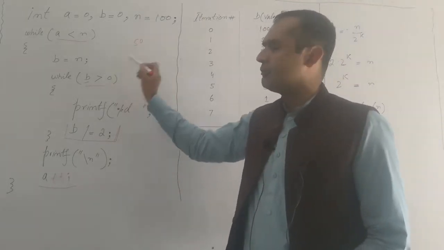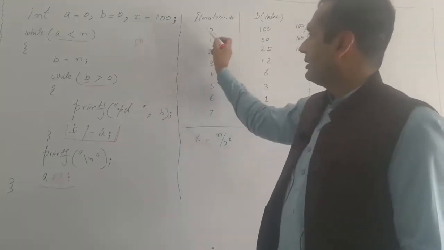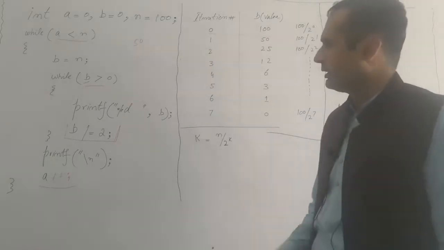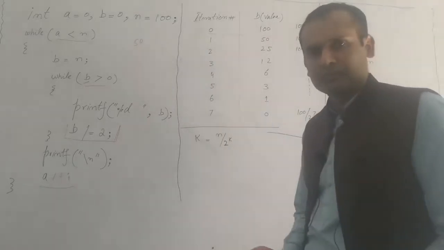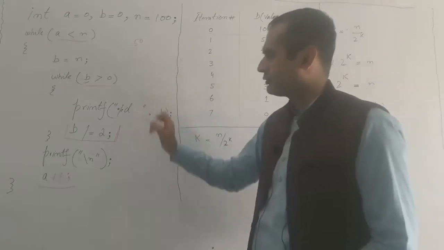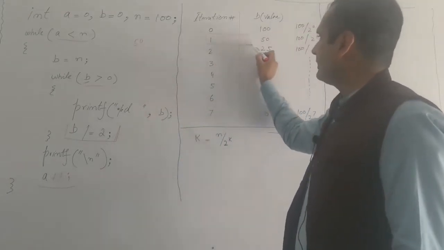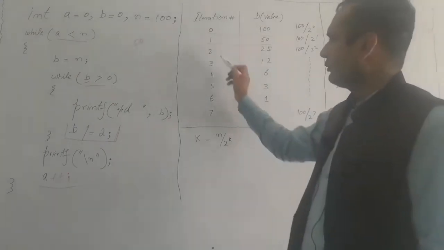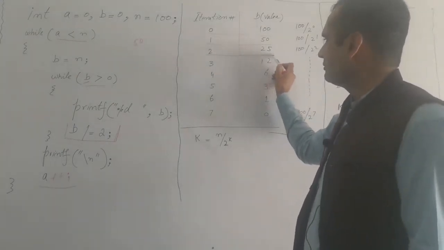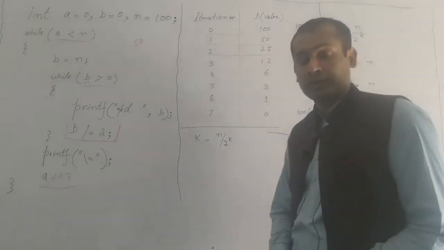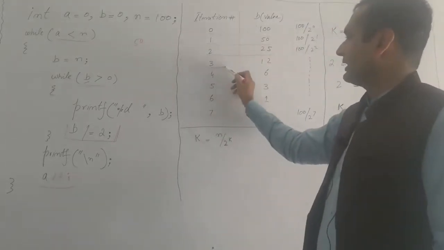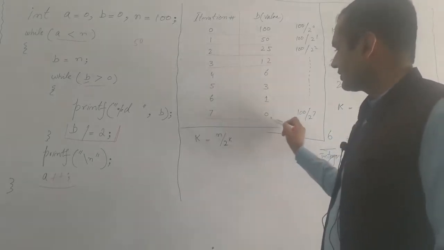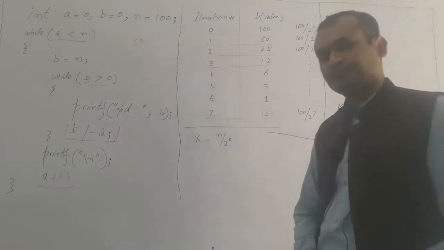So before entering the loop, the value of b was 100, but after the completion of the first iteration, the value of b becomes half of 100, that is 50. On iteration number 2, the value of b becomes 25, on the next iteration it becomes 12, and so on and so forth, and on the 7th iteration the value of b becomes 0.